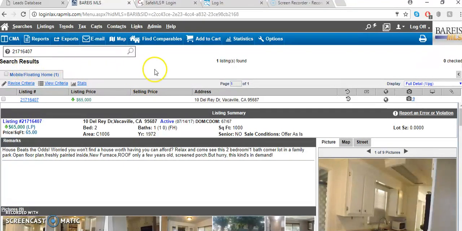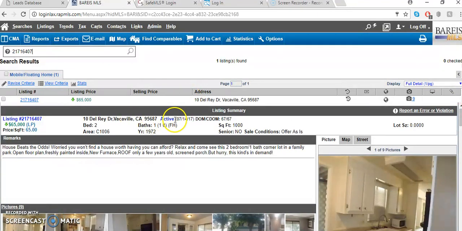So say I'm calling Stephanie, and I was able to pull up the property using the MLS number, and here it is. Okay. So it's going to show you the status here. It shows active, 7/14/2017. That means it became available on the market that date. This is the property address, 10 Del Rey Drive, Vacaville. This is the price, $65,000. You can see the down arrow there. That means the price has been reduced to $65,000.